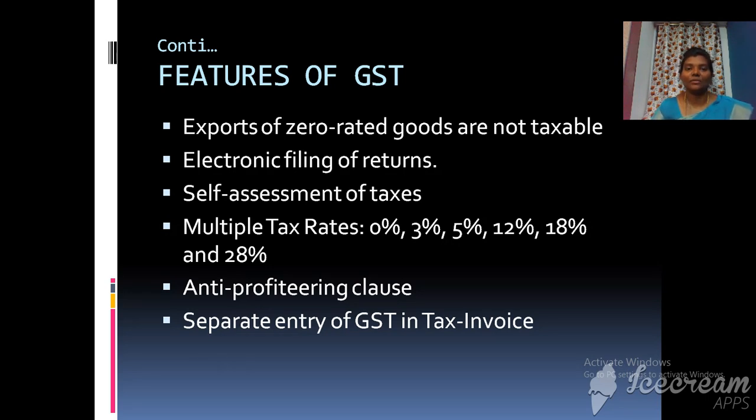This goods and service tax is protecting the consumers from fraudulent sellers. Some fraudulent sellers may be trying to take more profit, so in order to take more profit, they will be charging more on the buyers. This goods and service tax is avoiding such acts. And when an invoice is generated, a separate entry is made for GST in each and every invoice, so the buyer can know the GST which is paid by him.